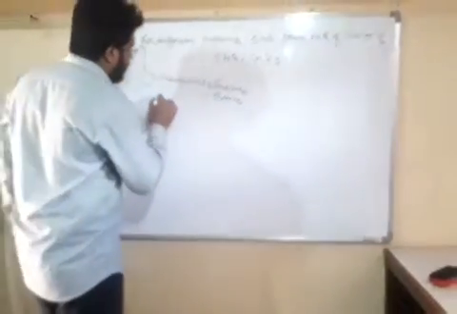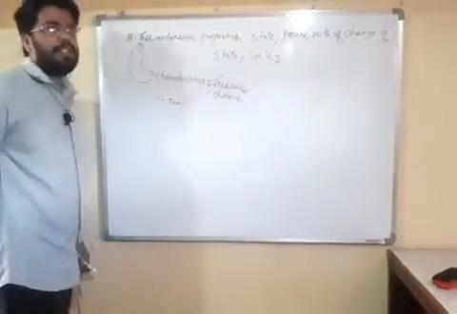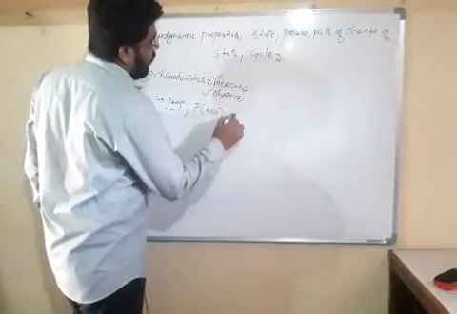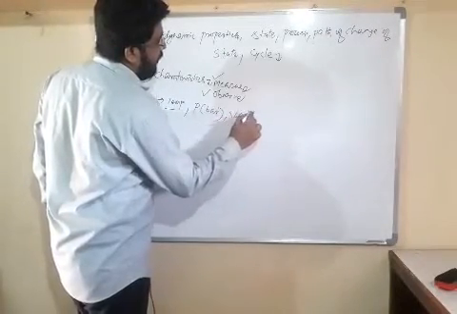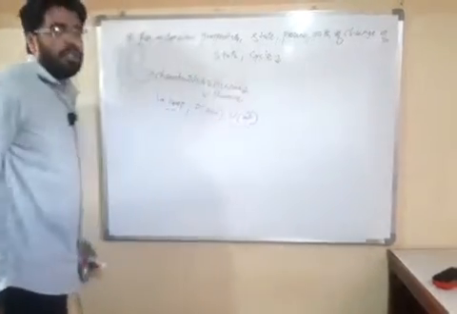For example, temperature, which is measured in Kelvin, is our thermodynamic property. Pressure, which is measured in bar, is also a thermodynamic property. Volume, which is measured in meter cube, these are all thermodynamic properties.